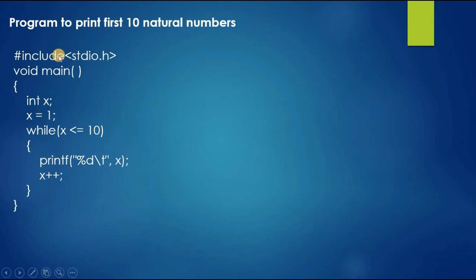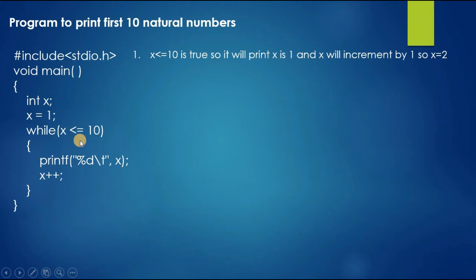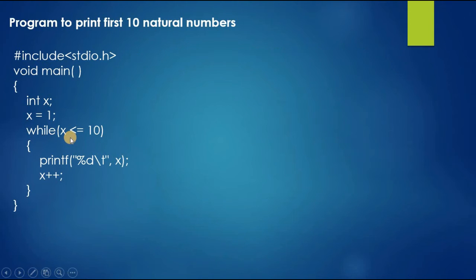In this program we are going to print the 10 natural numbers. Here we will get the output. How will we get the output? It will first check the condition. The first condition is x is less than or equal to 10.